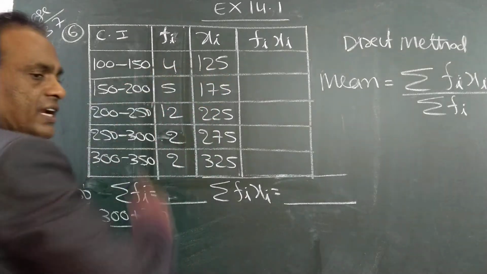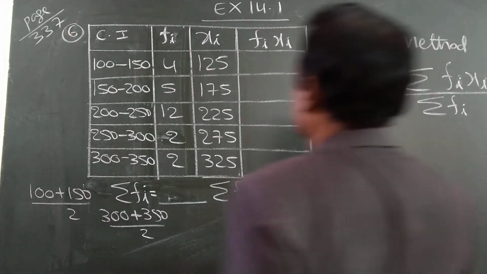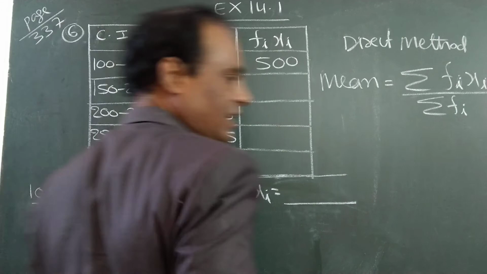125 into 4. Anybody did the multiplication? 500. 175 into 5.